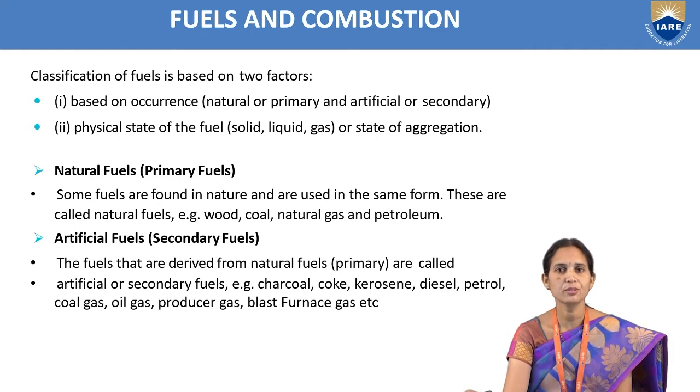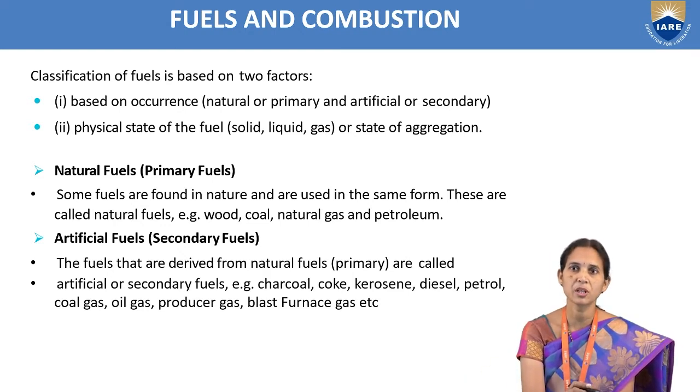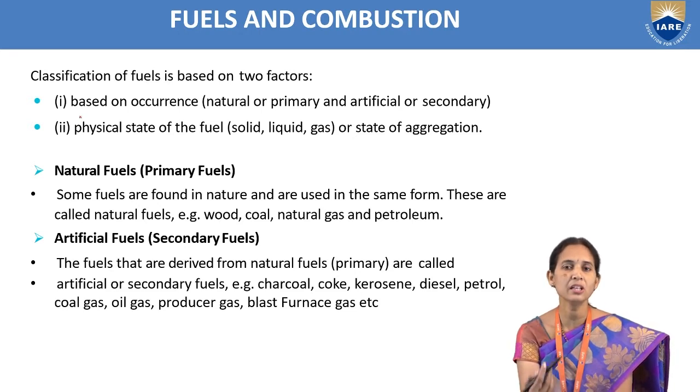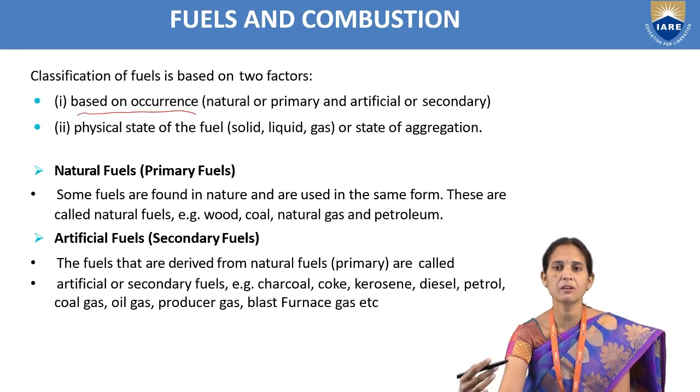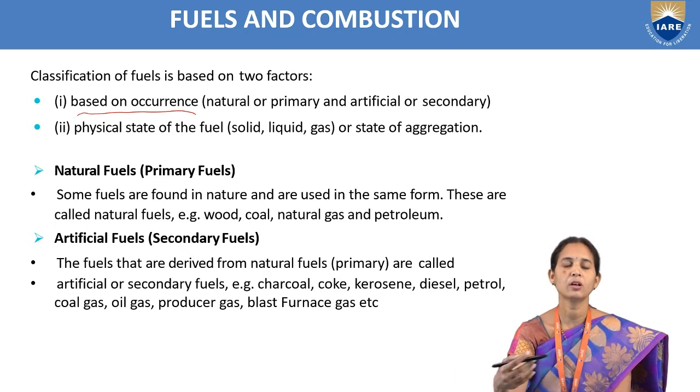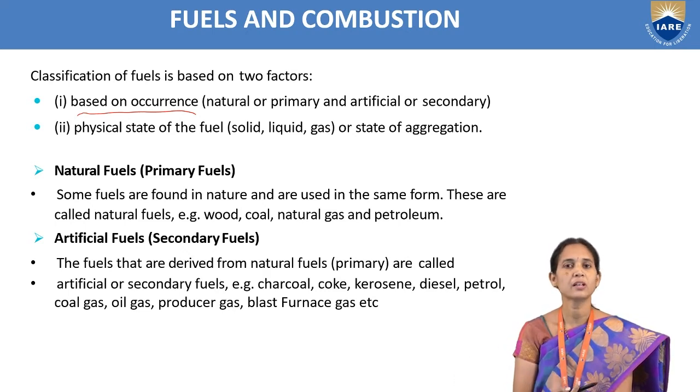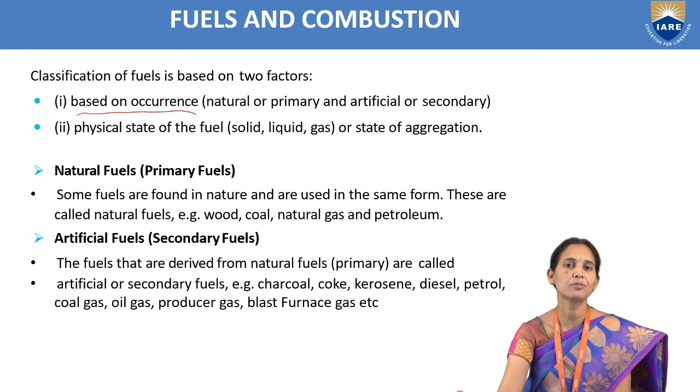So classification of the fuels is divided based on the occurrence and based on the physical state of aggregation. The first one is based on occurrence, meaning how the fuels are available in nature. The fuels are available in nature, and there are also man-made, meaning artificial fuels.